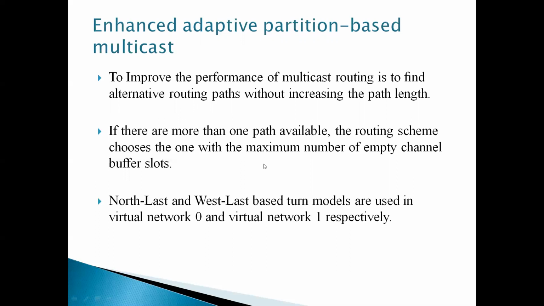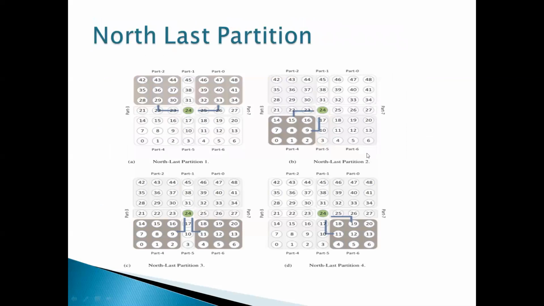Here, if more than one path is available, the routing chooses the one with the maximum number of empty channel buffer slots. Two turn models are used here, north last and west last. For the north last turn model, virtual network VN0 means we have to use north last. If the virtual network bit VN is 1, we have to use the west last turn model. So we call this north last partition. Here we already have the network divided into 8 parts. These are some of the examples.